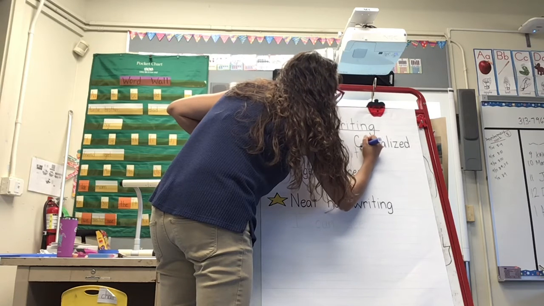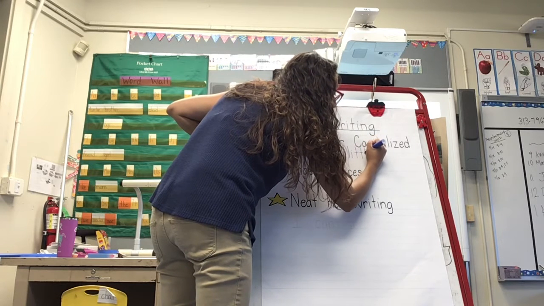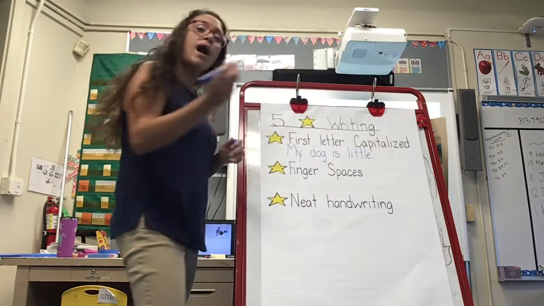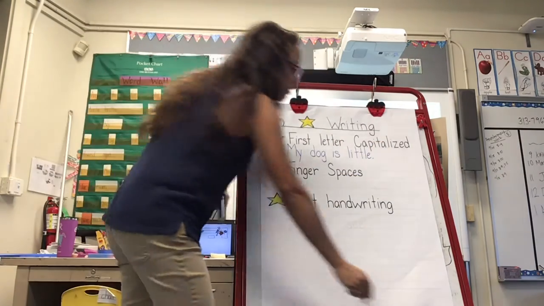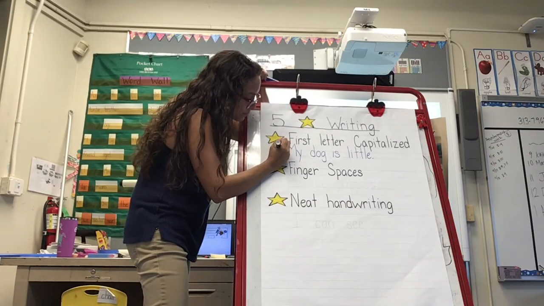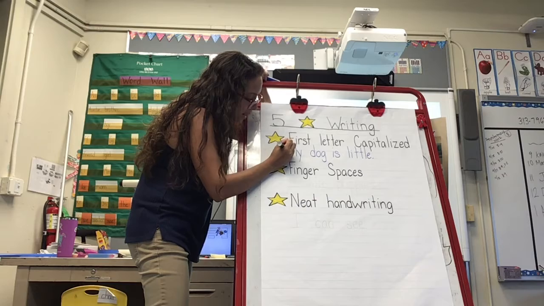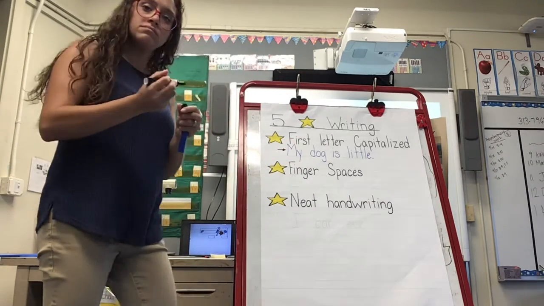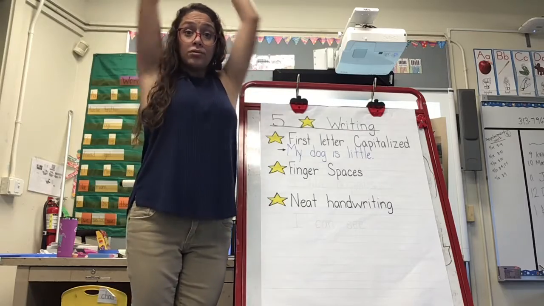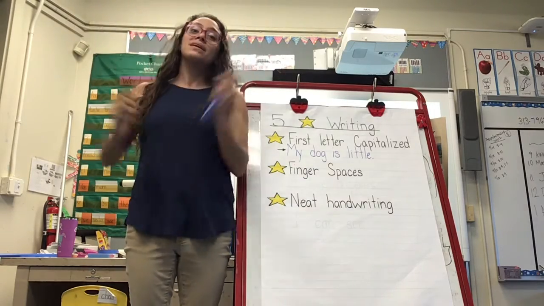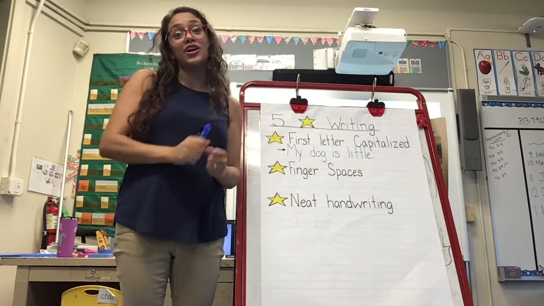I'm going to draw an arrow showing that I capitalized my first letter. So I'm going to take my black and point to my first letter. My first letter is M. Did I make that a big letter or a small letter? I made it a big one because we capitalize the first letter in every sentence.